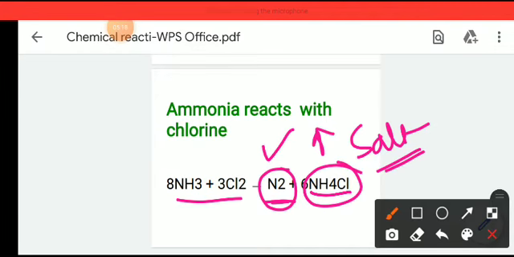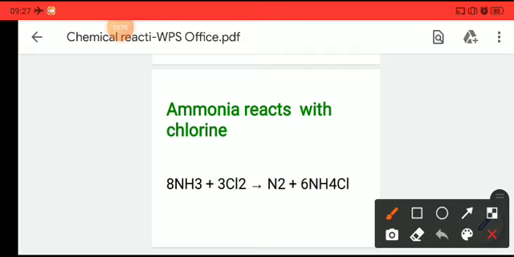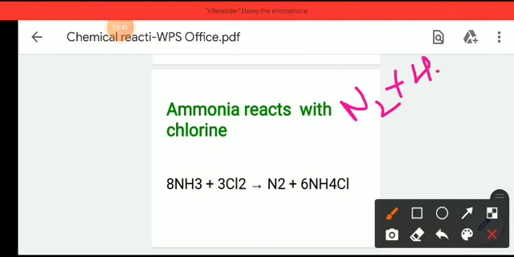So we mainly have certain common things in these reactions. Whenever ammonia reacts with a metal oxide, any kind of metal oxide, copper oxide or zinc oxide, it will give N2 and water as byproducts.